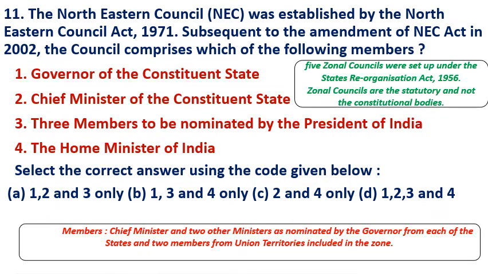Question number 11. The Northeastern Council was established by the Northeastern Council Act of 1971. Subsequent to the amendment of the Northeastern Council Act 2002, the Council comprises which of the following members? Number 1, Governor of the constituent state, yes. Number 2, Chief Minister of the constituent state, yes. 3, members to be nominated by the President of India, yes, it is correct.